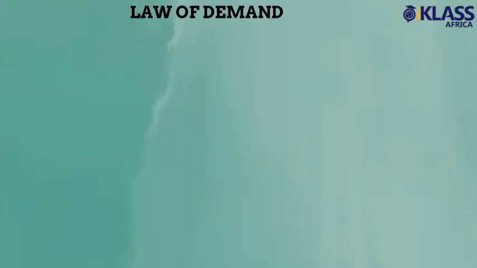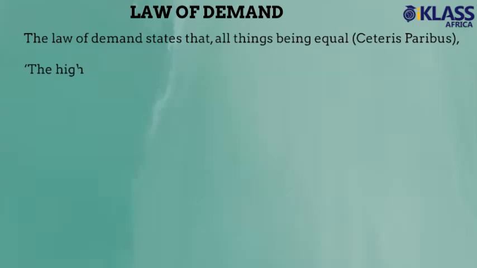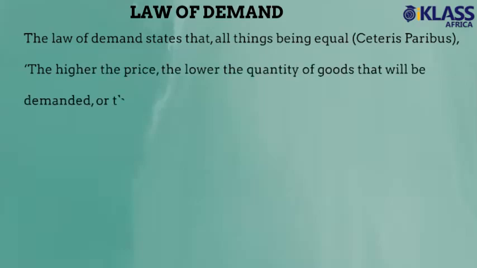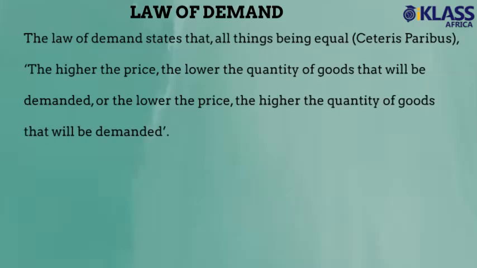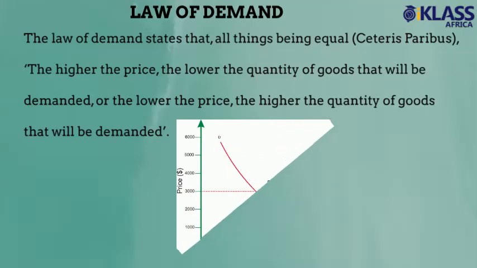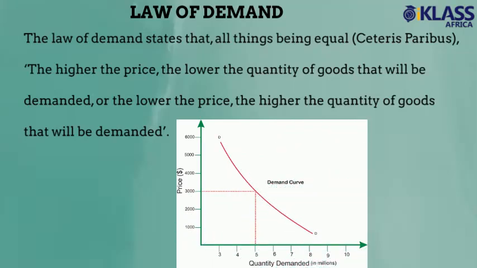Law of demand. The law of demand states that, all things being equal, ceteris paribus, the higher the price, the lower the quantity of goods that will be demanded, or the lower the price, the higher the quantity of goods that will be demanded. This law is often regarded as the first law of demand and supply.